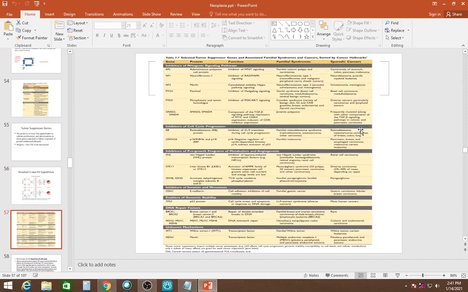Now these are some of the selected tumor suppressor genes. RB, retinoblastoma gene, was the first gene, but there are some other tumor suppressor genes also, like APC, NF1, neurofibromin 1, neurofibromin 2, PTCH, PTEN, SMAD2 and SMAD4. WT1 in Wilms tumor, MEN1, it causes multiple endocrine neoplasia 1, and VHL, von Hippel-Lindau syndrome.